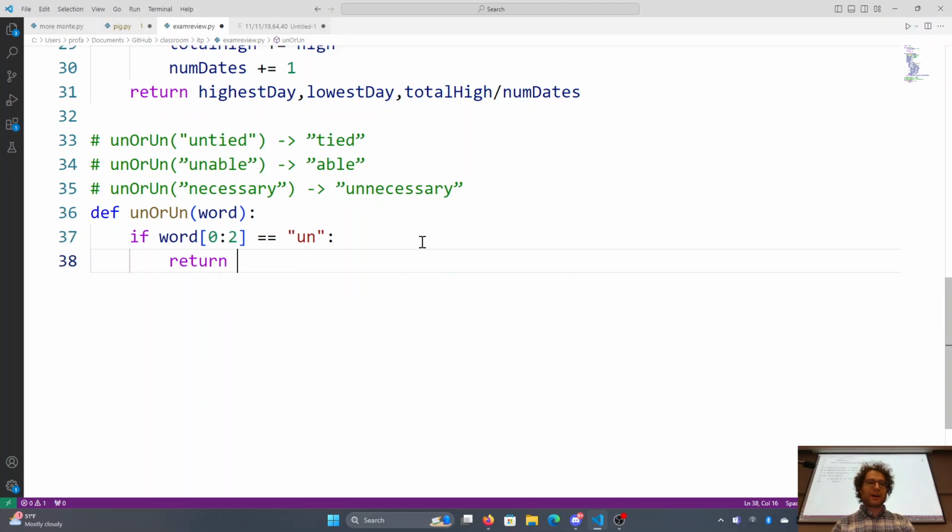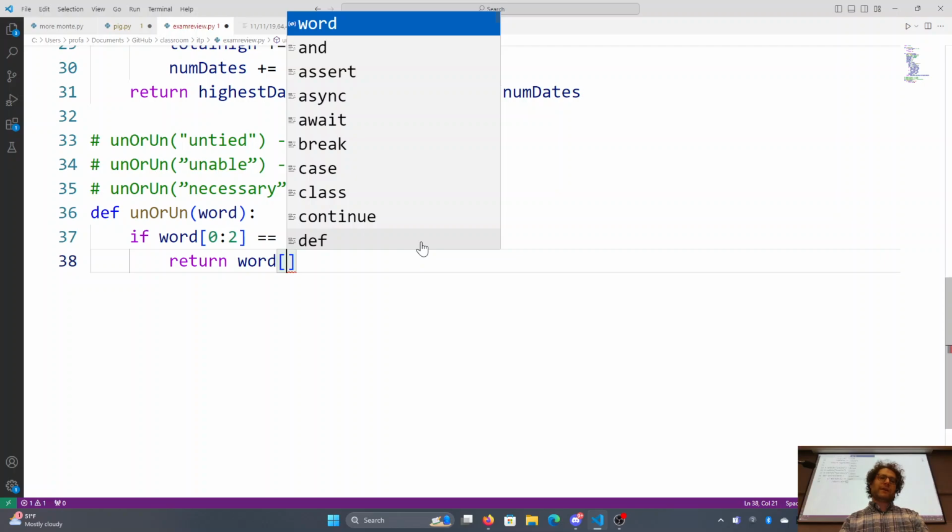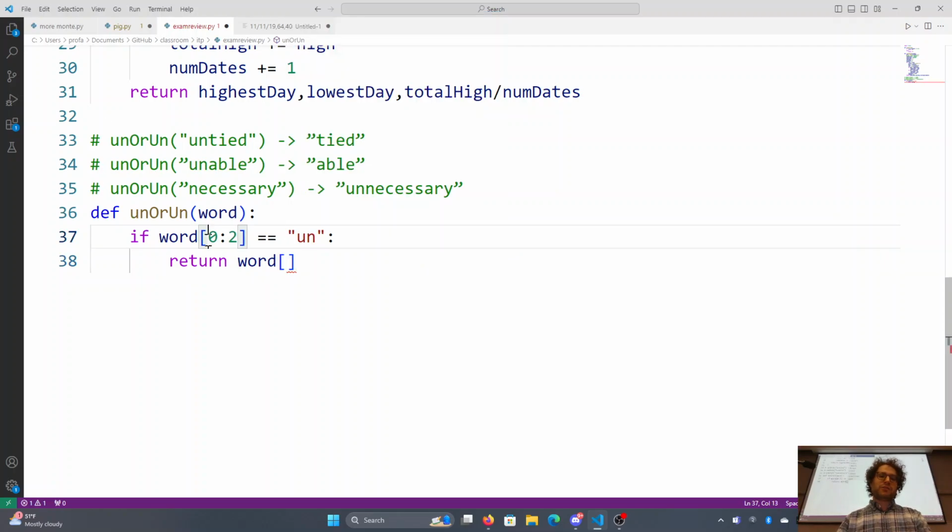So we remove the first 2 letters, which would be word. The first 2 letters went up to but did not include index 2, so the rest of the word is start at index 2 and go to the end. Make sense?